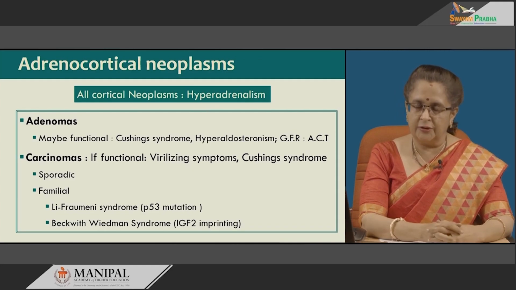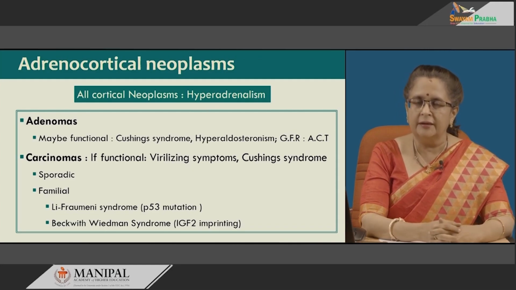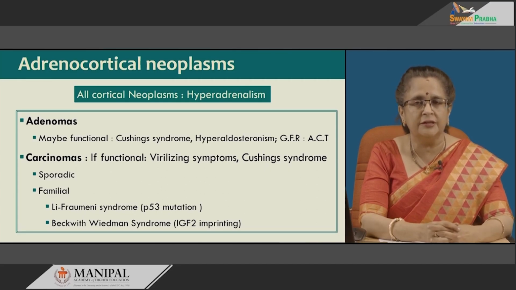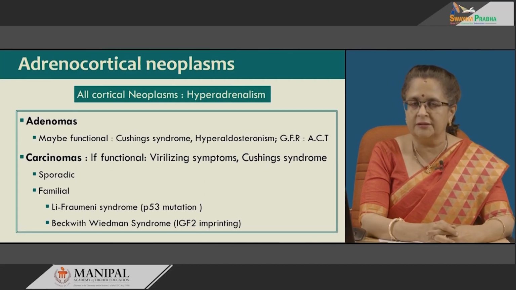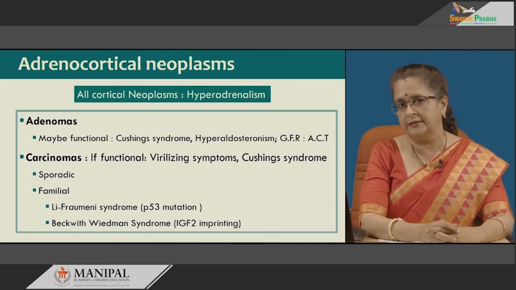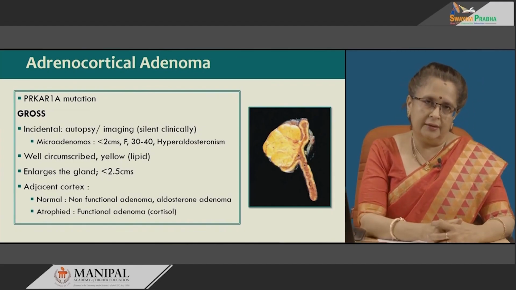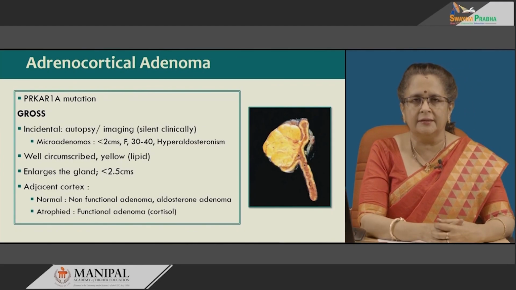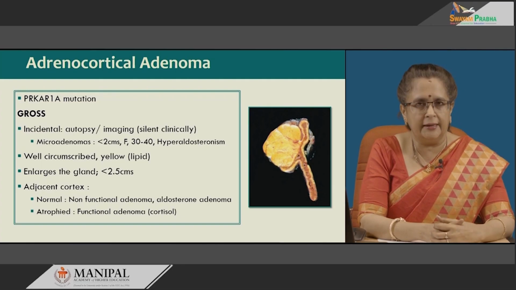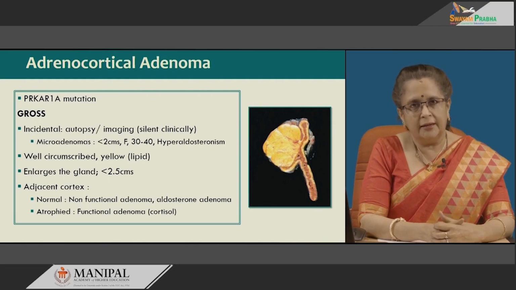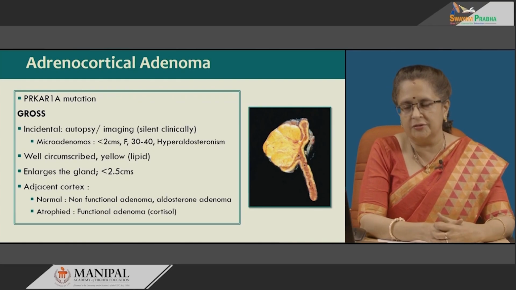Now, most of the cases are sporadic, but familial cases can also be there. Familial cases are thought to be Li-Fraumeni syndrome and Beckwith-Wiedemann syndrome, Li-Fraumeni associated with p53 mutation and Beckwith-Wiedemann syndrome associated with IGF-2 or insulin-like growth factor 2 imprinting. Another mutation that has been seen often in adrenocortical adenoma is PRKAR1A mutation, and this has been found in carcinomas also. So, the adenoma-carcinoma sequence may be there.